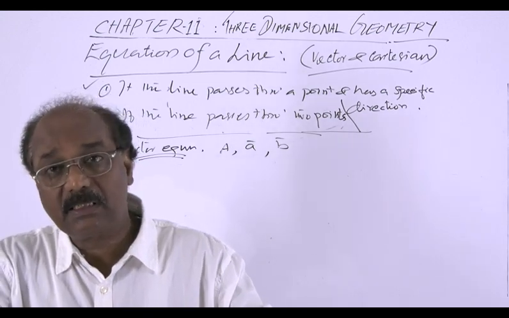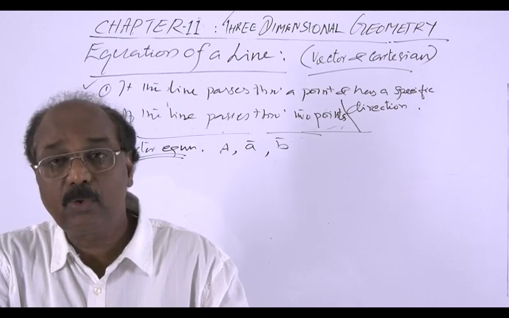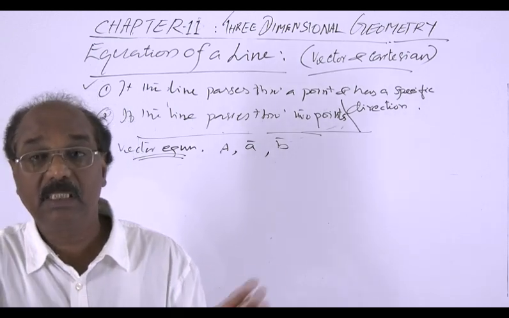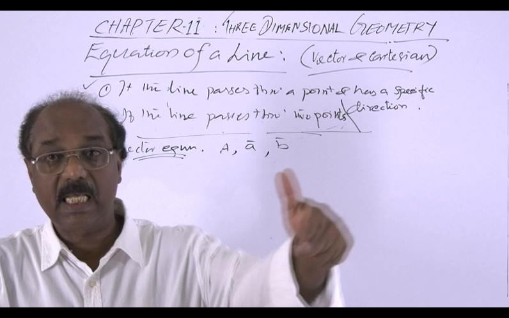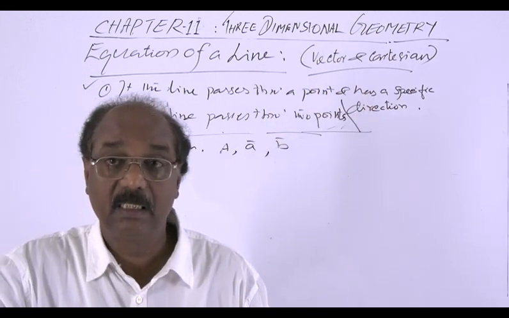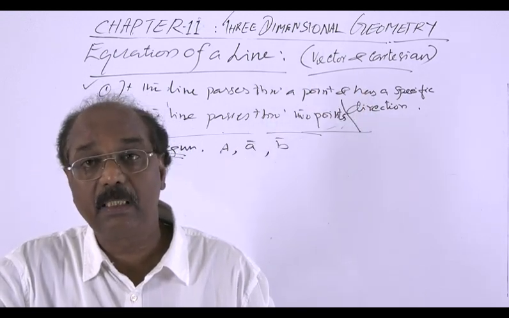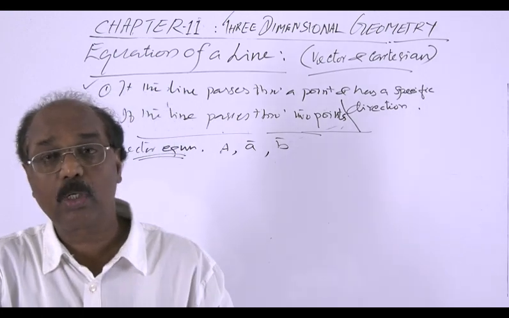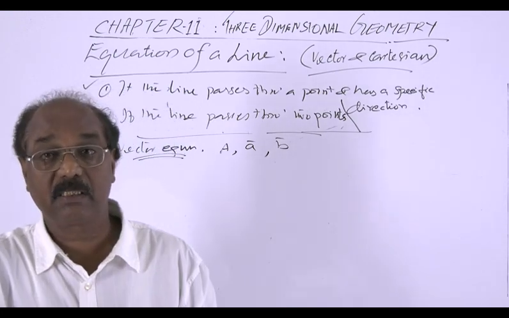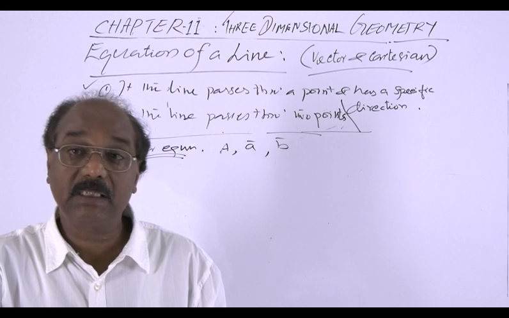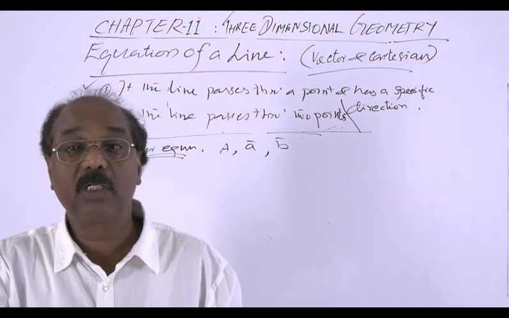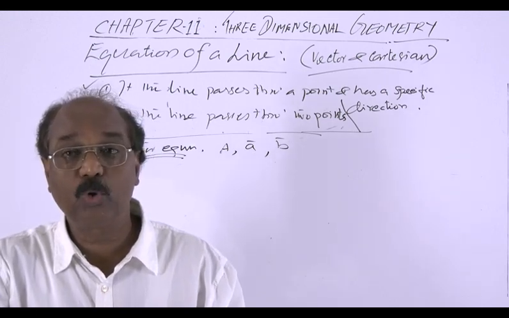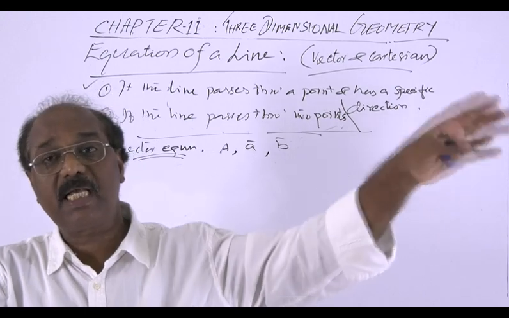So in the examination, sometimes you will be asked to derive the equation in this form. Either derive the equation of the line passing through a point and with a specific direction, or parallel to another vector. Or it may be asked, derive the equation of the line passing through the point A whose position vector is A and having specific direction.